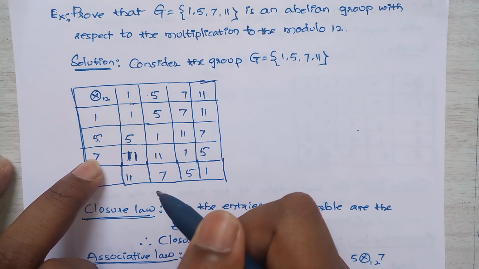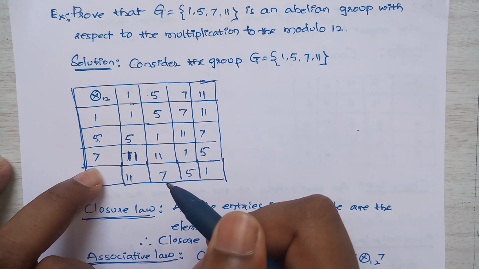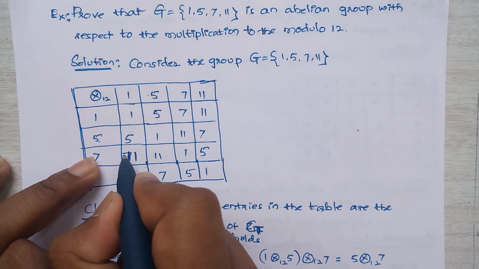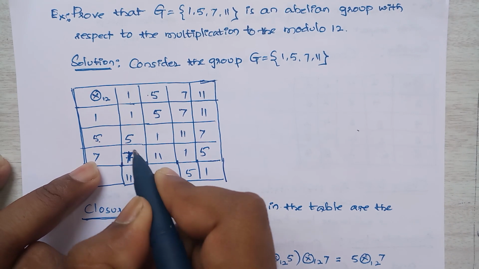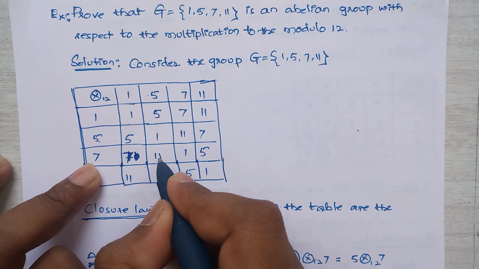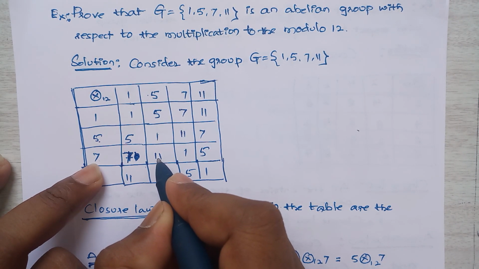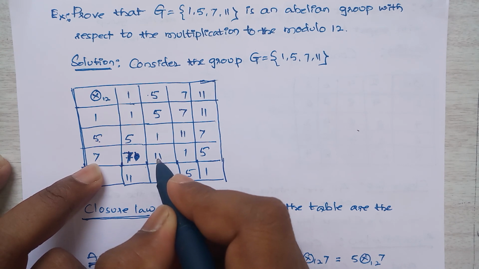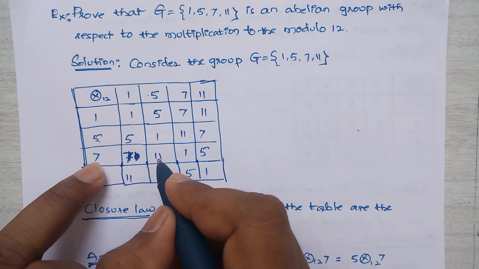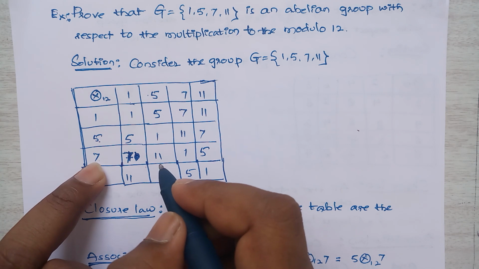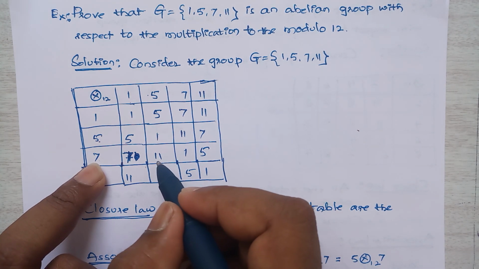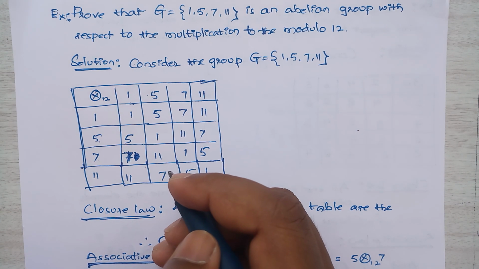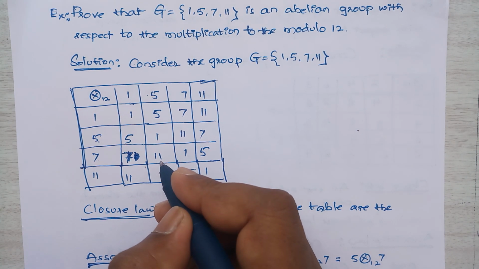Okay, so 7 1s are 7. 7 5s are 35, and 35 divided by 12 leaves remainder 11, because 12 2s are 24, so the remaining term is 11. So we can write 11.